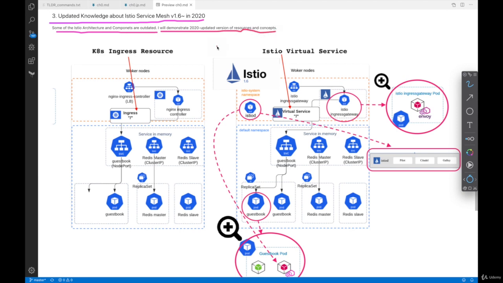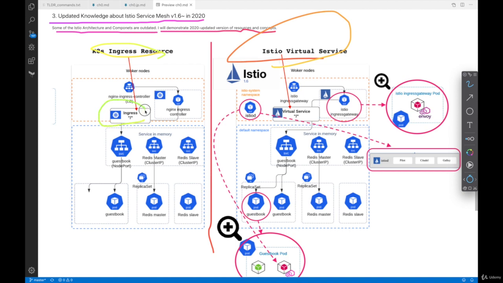This is another diagram where the right hand side is about Istio enabled architecture, whereas the left hand side is traditional Ingress controller and Ingress resource YAML file. So on the right hand side, you're gonna see Istio Gateway and also virtual service here, and also you're gonna find Istiod pod. This one consists of multiple control plane components like Pilot, Citadel, and Galley.